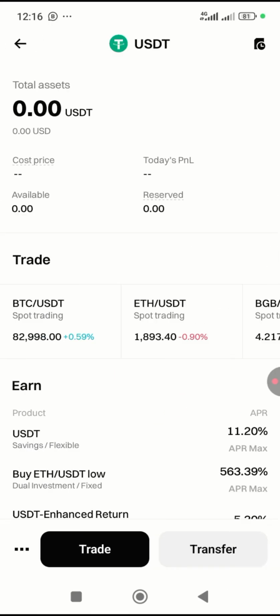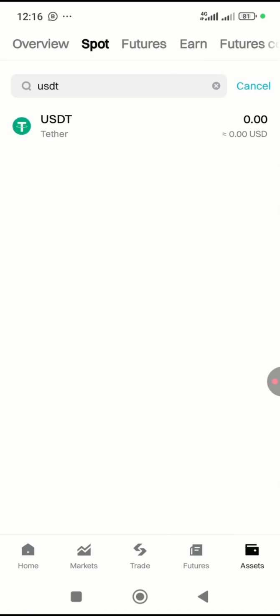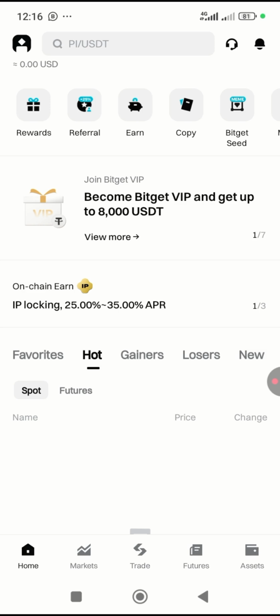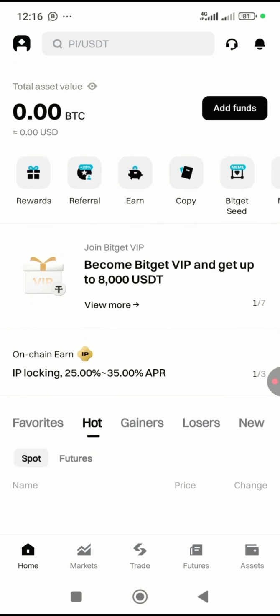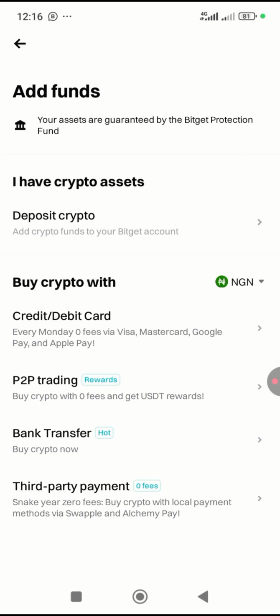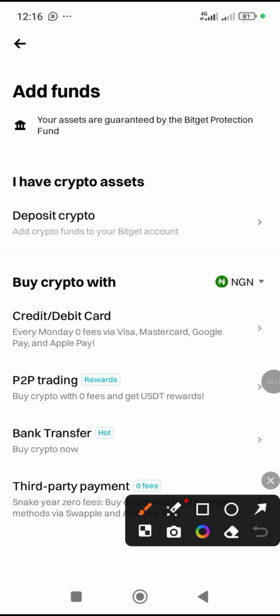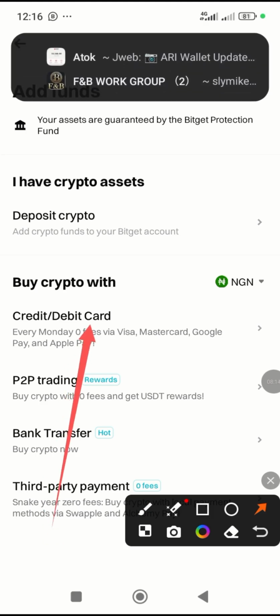So if the person sends you USDT, you'll be able to trade on spot. And the third one is how you could deposit. Bitget now has a third party where you can use your card directly. I haven't tested it, but you could see there, I'll be creating a video on it later, and you could see it says credit or debit card.